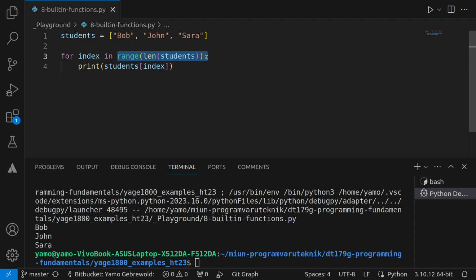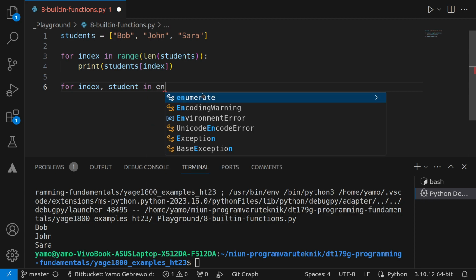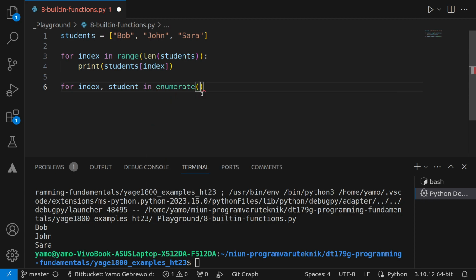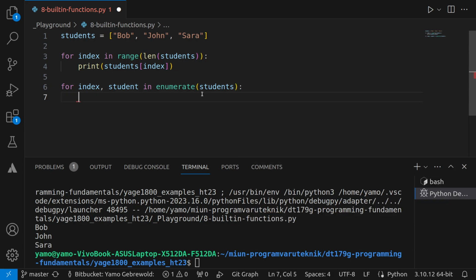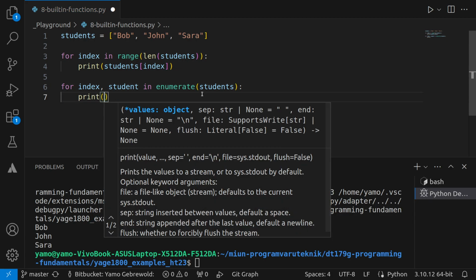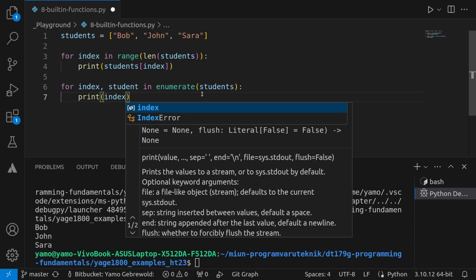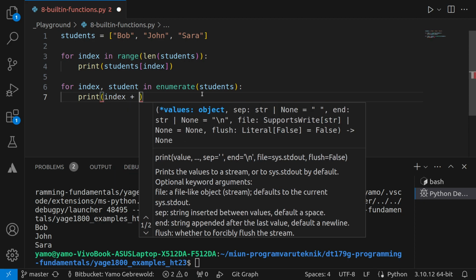But another way, let's say I want to get both the index and the item itself, then you could use something else called enumerate. So let's look into that. Let's say for index and then student in enumerate students, and let me print this out now. So let me print out index, right? And let me print out student.